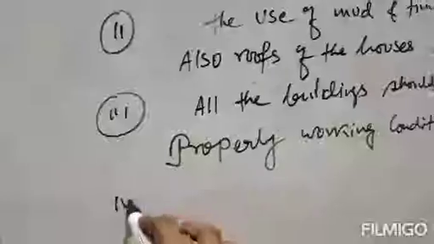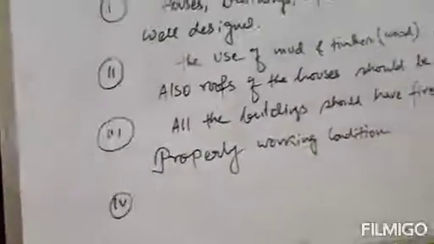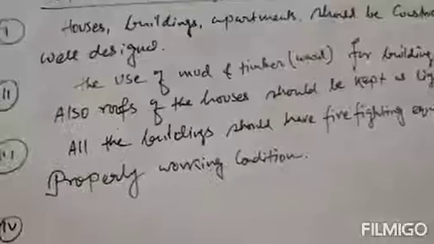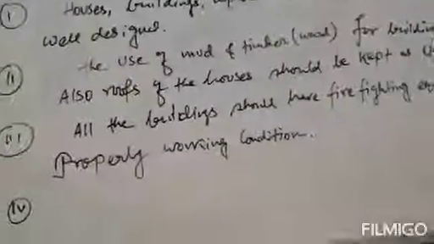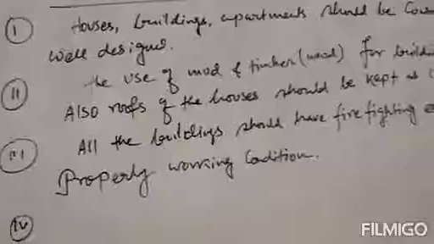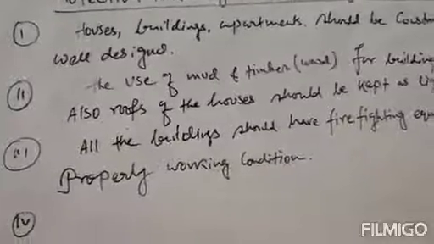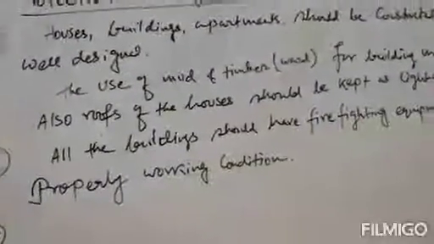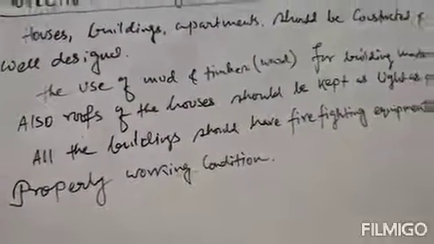Number four precaution: objects such as heavy mirrors, photo frames, wall clocks or water heaters should be mounted securely on the wall, so that they do not fall in the event of an earthquake.